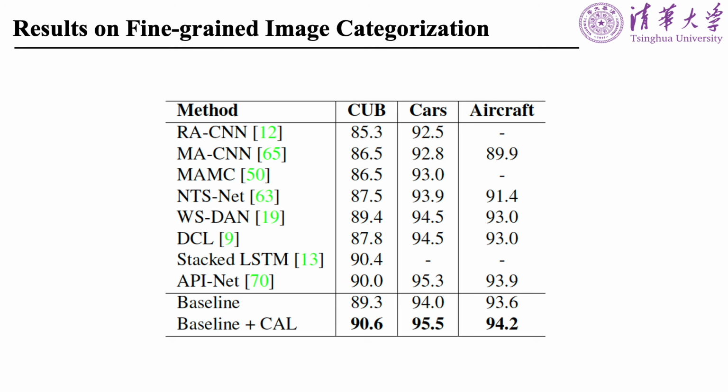We assess the effectiveness of our proposed counterfactual attention learning method on several fine-grained visual recognition tasks including fine-grained image categorization, person re-identification and vehicle re-identification. The proposed counterfactual attention method can improve the strong attention model baseline. The improved attention model also outperforms all previous state-of-the-art methods on the three datasets.